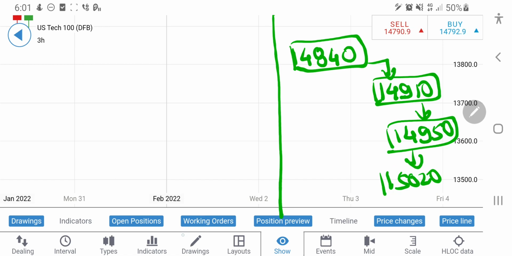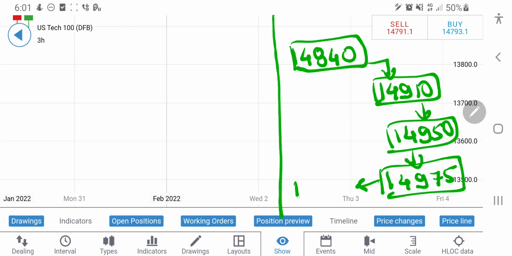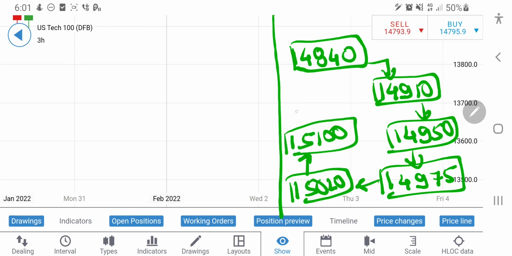Here in between there is another strong level which I failed to mention, at 14,975 and then 15,020. Till here it's nearby resistances. After that it will try to fly towards 15,100 and then towards 15,180.